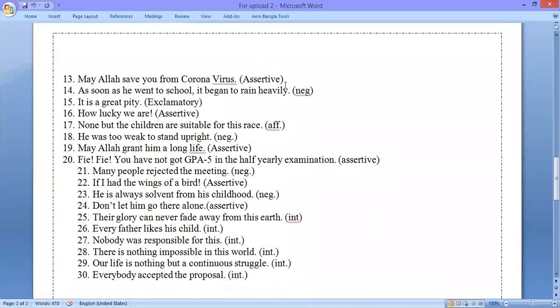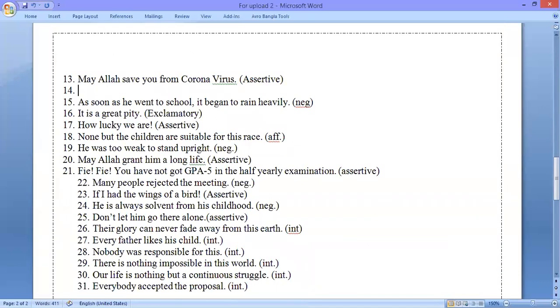This is question number 13. The question is, may Allah save you from coronavirus. So we shall have to make this assertive. The solution is, we wish that Allah will save you from coronavirus.